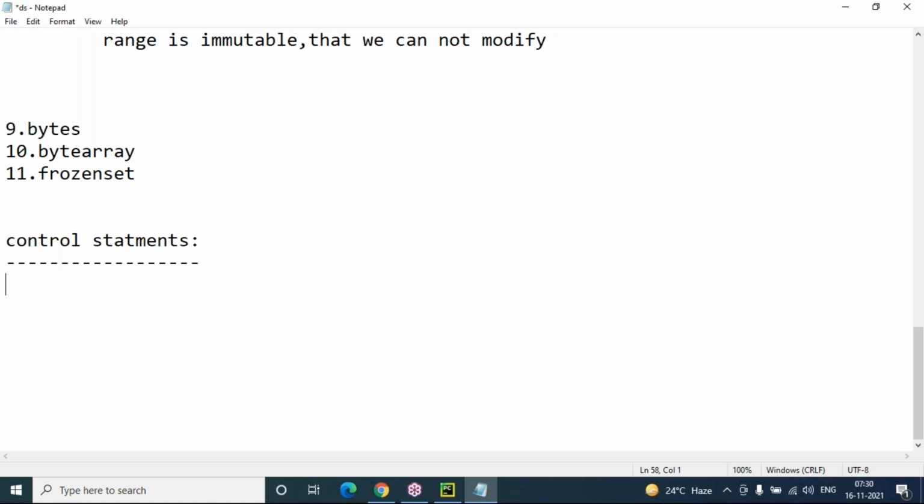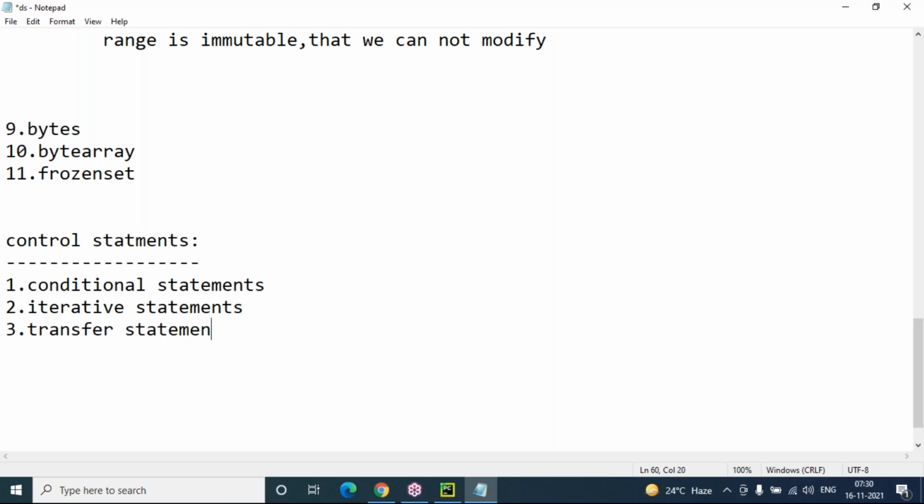Once you use control statements in your program, you can have some control over it: when the code should execute, when it should not. You can decide based on your requirement. Control statements are of three types. One is conditional statements. Next is iterative statements. Next, transfer statements. These are the three types of control statements.